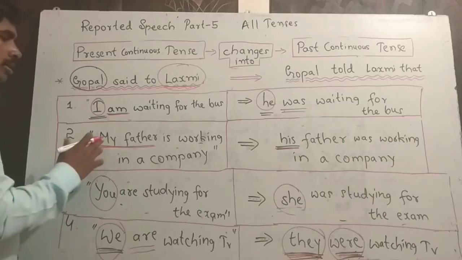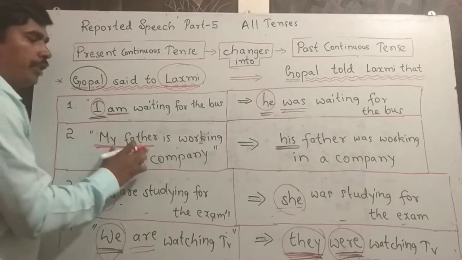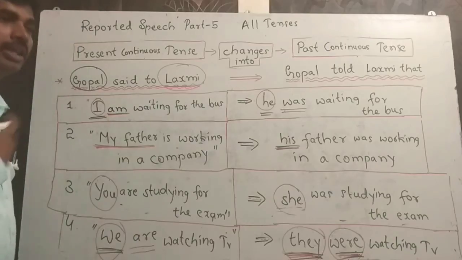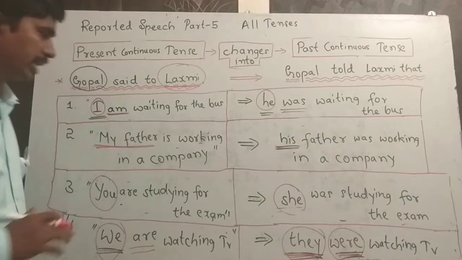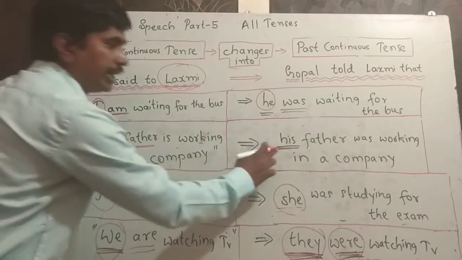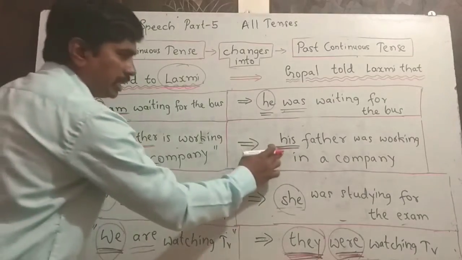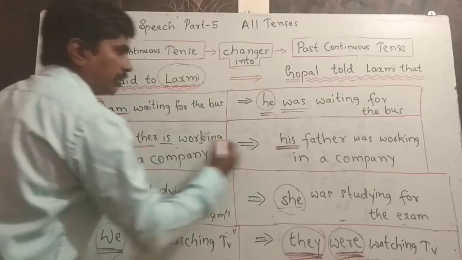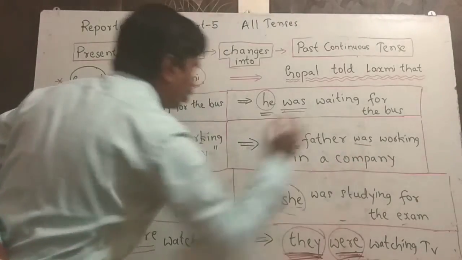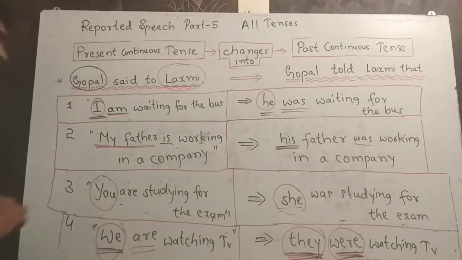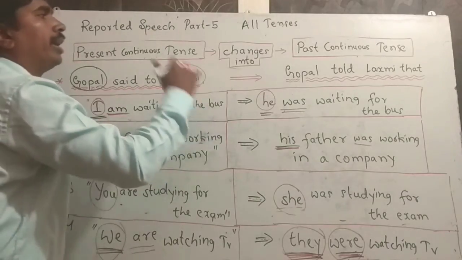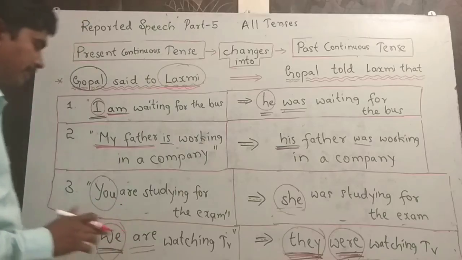Next, move on. My father is working in a company. Here it changes to his father. My changes to his, father is working changes to was working in a company. From present continuous tense, it changes to past continuous tense.